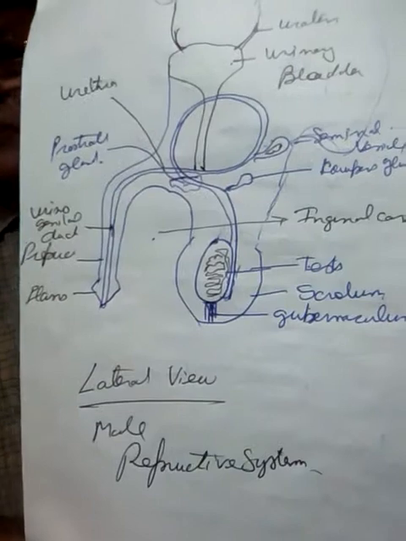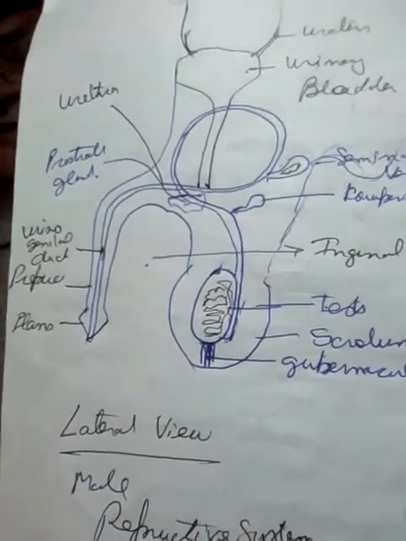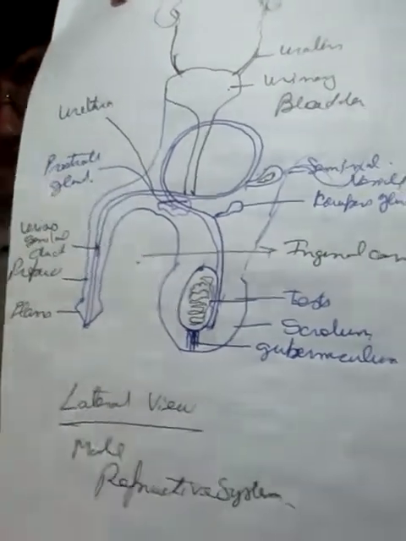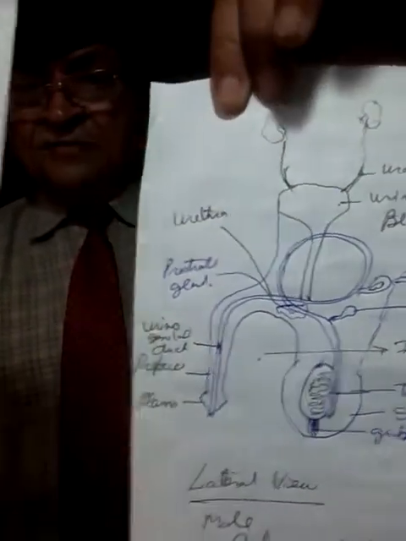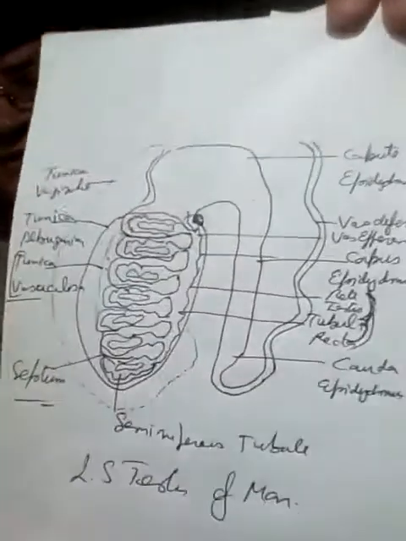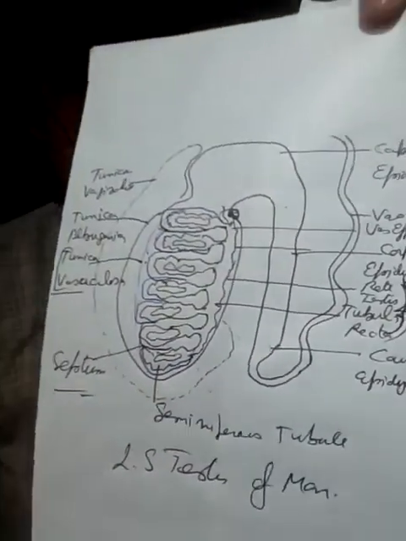Then the penis. The penis is an erectile organ. It has two types of muscles. I have made the diagram for you. You prepare at home by making diagrams. Diagrams are very interesting. First of all, you make the diagram of this male genital system at your home. You have studied it in previous classes. Then you make the other diagram, the transverse section of testes.